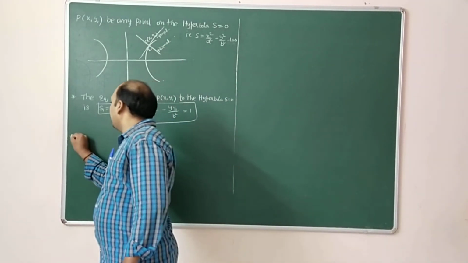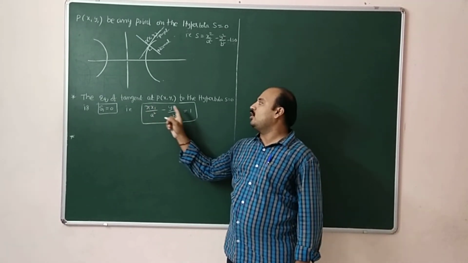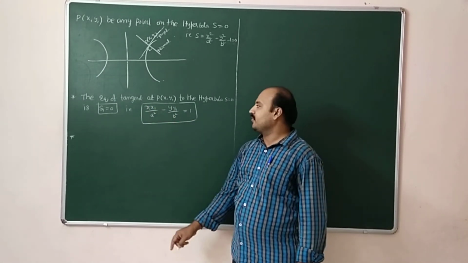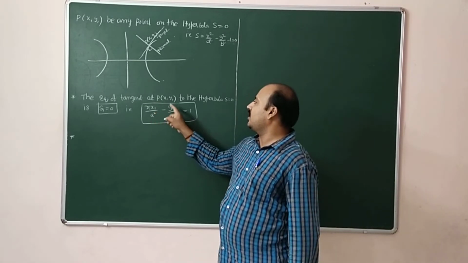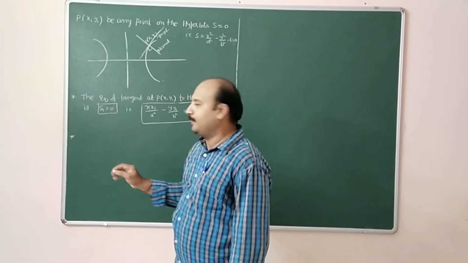Similarly, the equation of normal, which is perpendicular to this line. The slope of this line is minus x coefficient by y coefficient. So here minus x1 by a square, minus cancel, y1 by b square. If you simplify, that slope will come.